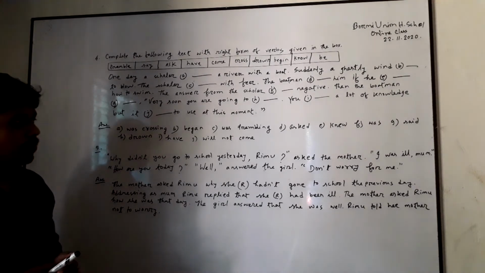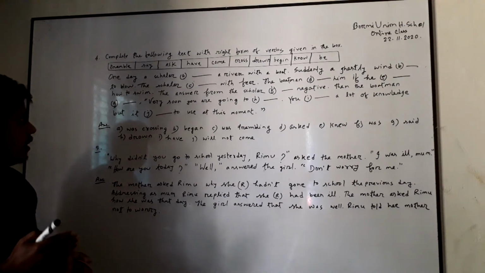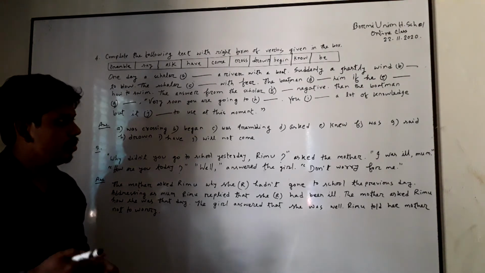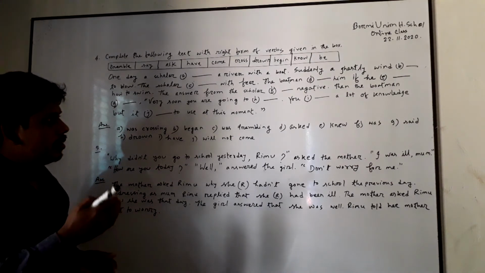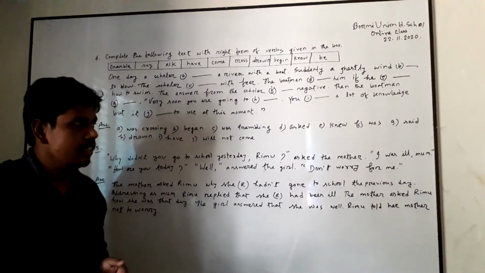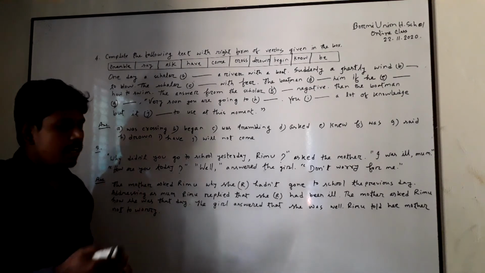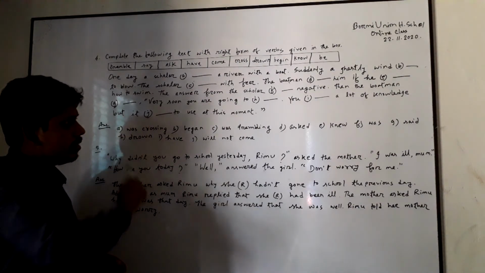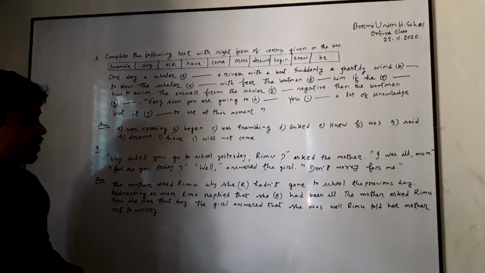Here we find direct speech. We find direct speech of I and J. In case of direct speech, students, you have to use direct form of verb, and here you have a lot of knowledge, and this indicates present tense. You have a lot of knowledge, but it will not come to use at this moment. And in the final number J, you have to use future indefinite tense because it indicates future tense.